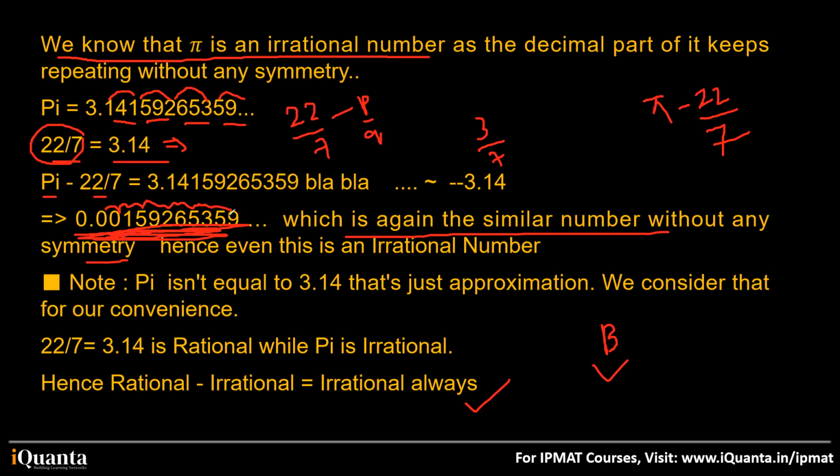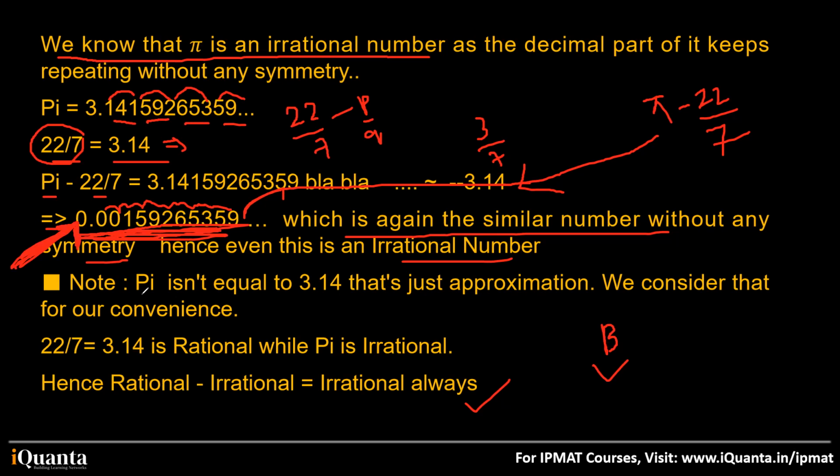The answer that we finally get after calculating pi minus 22 by 7, it is this part, right? Okay, not this part, this one, over here, the difference that I have written. If you can see this difference, there is no repetition after the decimal in the value of pi minus 22 by 7. Hence, this is irrational. Okay.